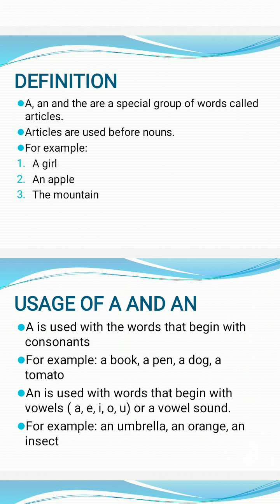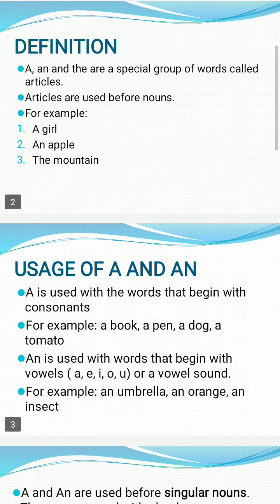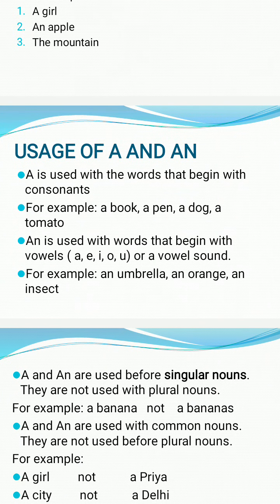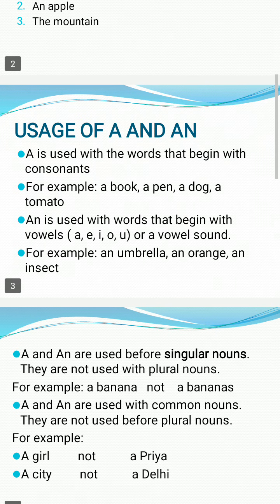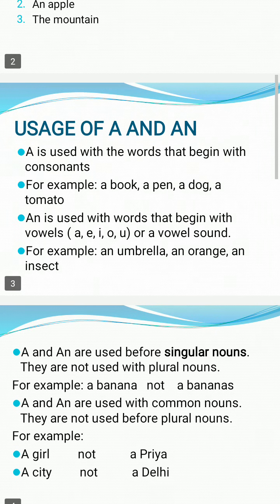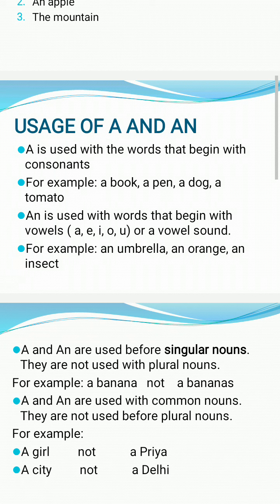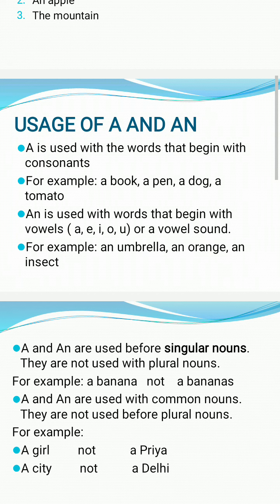So now we will learn about how we use a and an. The usage of a and an basically. First of all, a is used with the words that begin with the consonants. As all of us know, the English alphabet comprises 26 alphabets, of which 21 are the consonants and the rest 5 are the vowels. So a is used with the words that start with consonants.